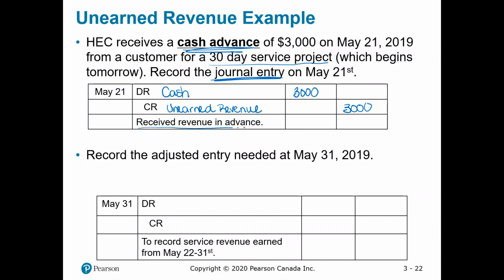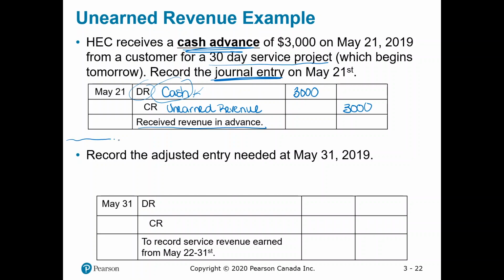We received revenue in advance. And I just want to point out here as well, you can see how important debits and credits are. So we learned them in the previous chapter, but we are going to use them every day, as I said. So you need to know what type of accounts these are. Cash is an asset. We're increasing it, so we're debiting it. So I'm not going to be walking through that anymore. That's something I expect you guys to know to be able to complete these adjusting entries.